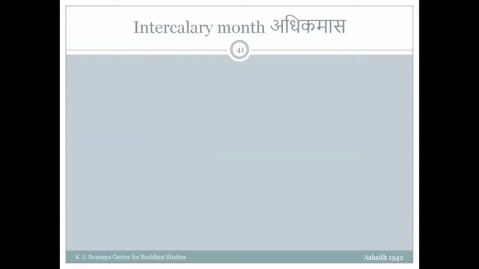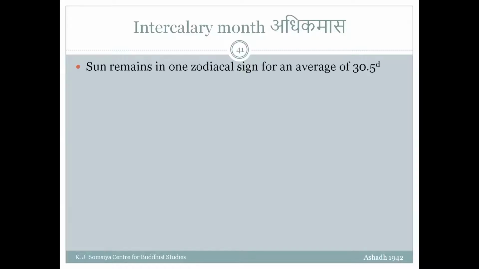So the intercalary month, or what we call Adhik Mas. How is that Adhik Mas decided? First, let us understand how the months are named. We have seen one zodiac sign is 30 degrees. Now the sun takes 365.2422 days to go around one complete revolution, that is 12 zodiacal signs. So the sun remains in one zodiacal sign approximately 30.5 days. Of course it is an approximation, also because the sun doesn't move uniformly. In some zodiac signs it may go faster, in some it may stay for even longer.